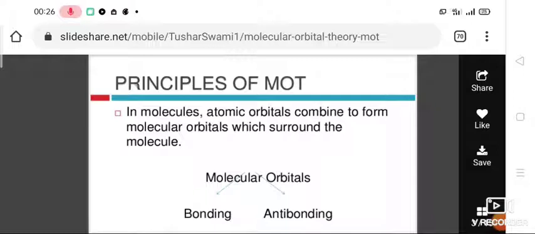molecular orbitals. What is a bonding molecular orbital? Bonding molecular orbital, BMO, is a molecular orbital that is formed by addition overlap, that is, when the lobes of the atomic orbitals overlap with the same sign. A molecular orbital formed by addition overlap of two atomic orbitals is known as a bonding molecular orbital.